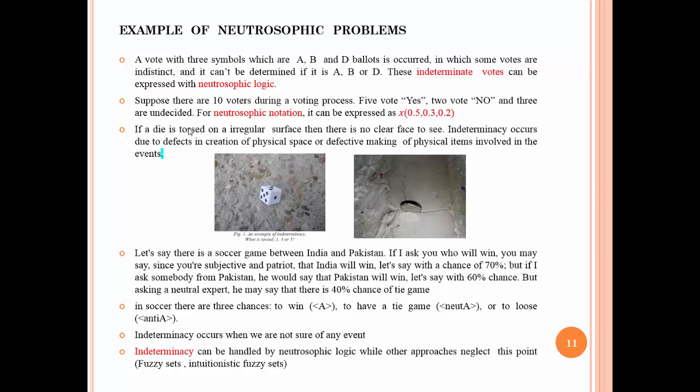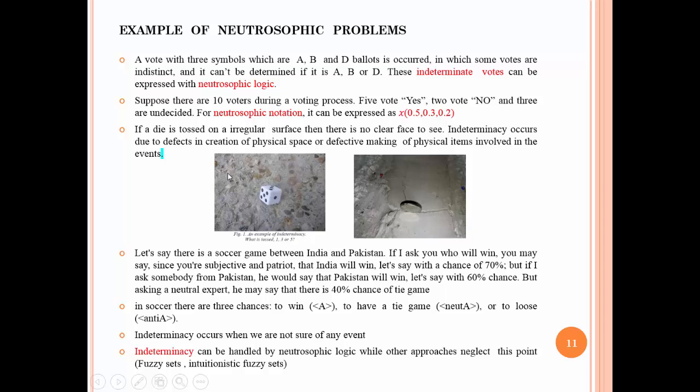Another example: suppose there are 10 voters during a voting process. 5 vote yes, 2 vote no, and 3 are undecided. For the neutrosophic notation, this is expressed as 0.5, 0.2, and 0.3.